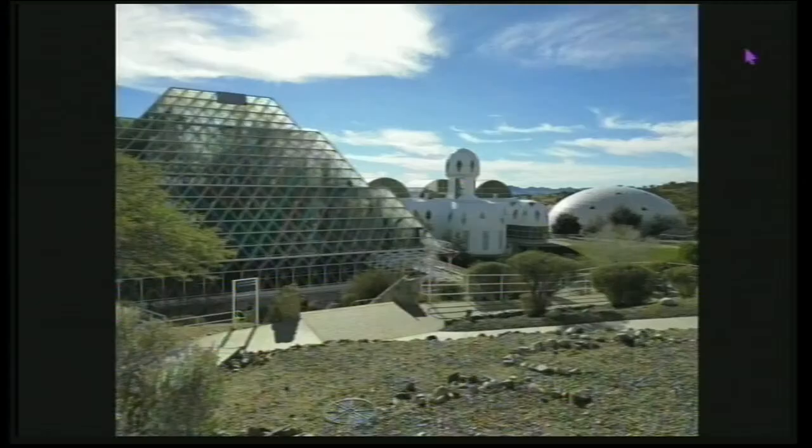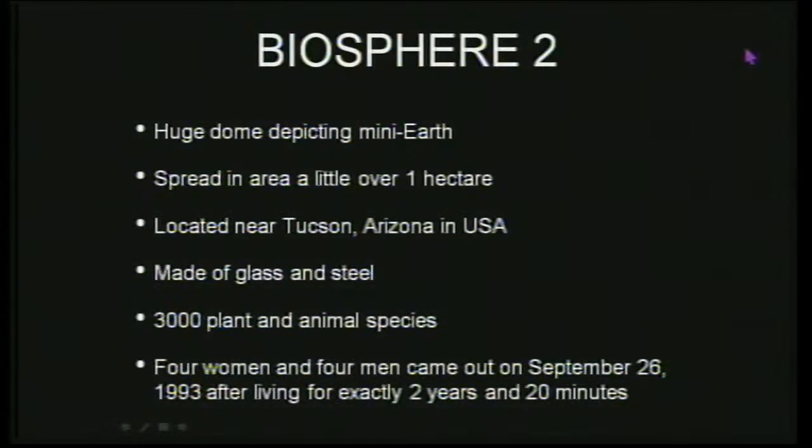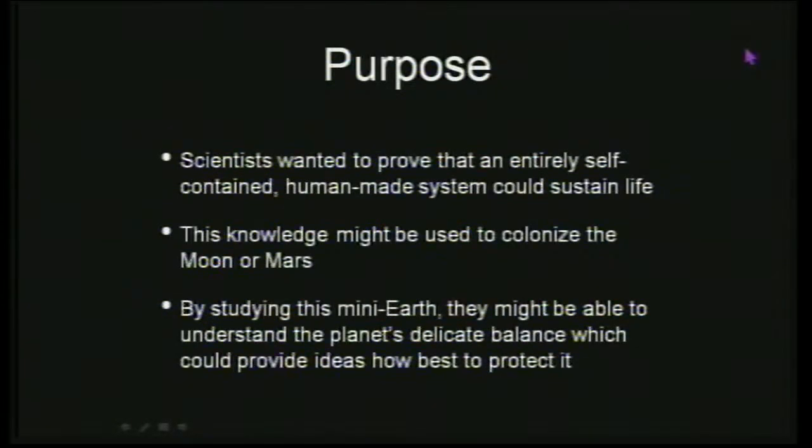So why did they actually do that? The purpose, as you can see in the slide, was that scientists wanted to prove that an entirely self-contained human system could sustain life. They thought that if we depict exactly what is happening on Earth, it might be possible to sustain life in a closed enclosure also, if you provide all those facilities.